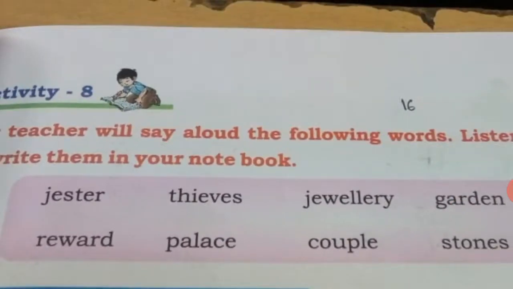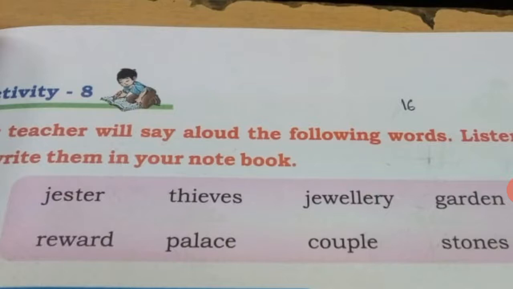Okay, what they have given you? Your teacher will say aloud the following words. Listen to them carefully and write them in your notebook. Yeah, this is the homework now I am giving you. They have given you a list of words. You have to write them in your rough book 3 times.